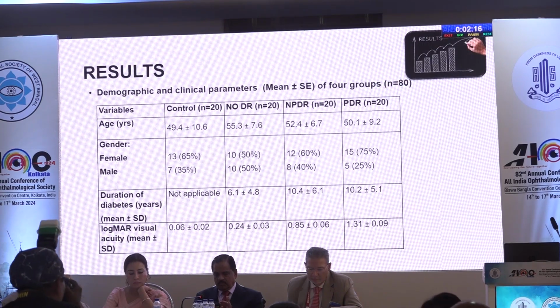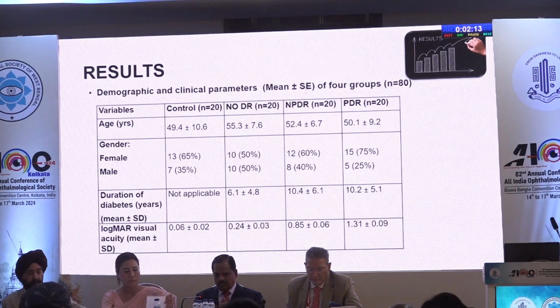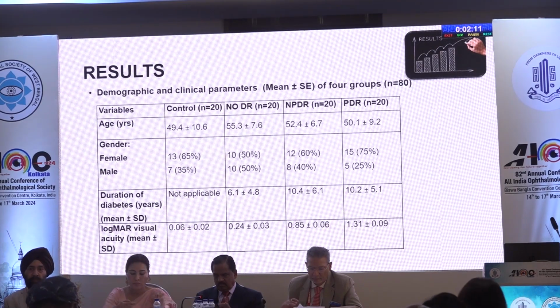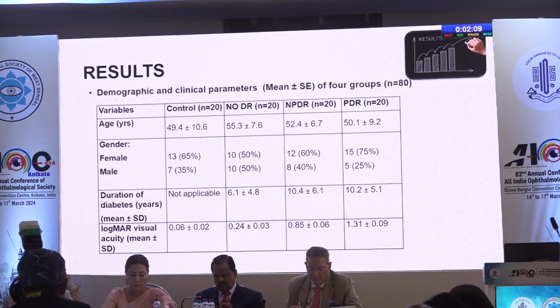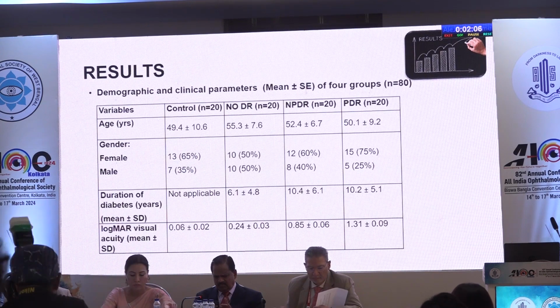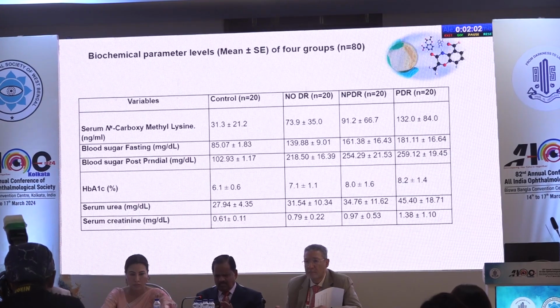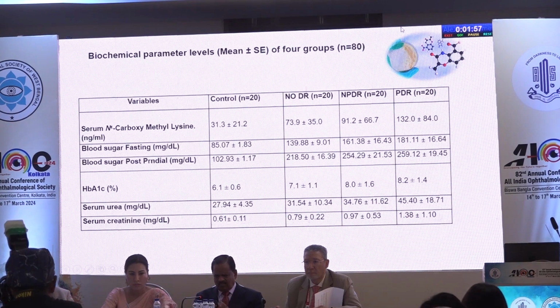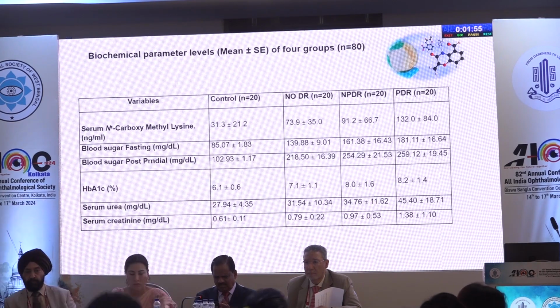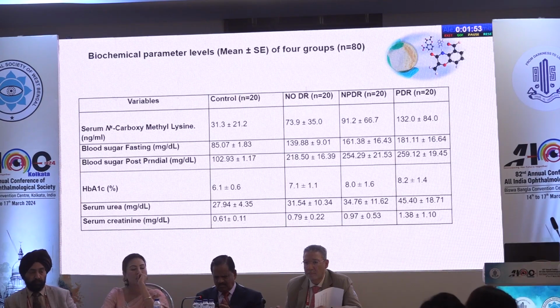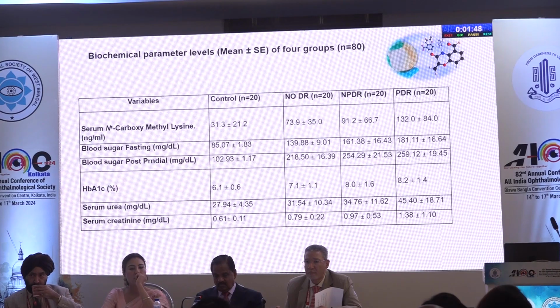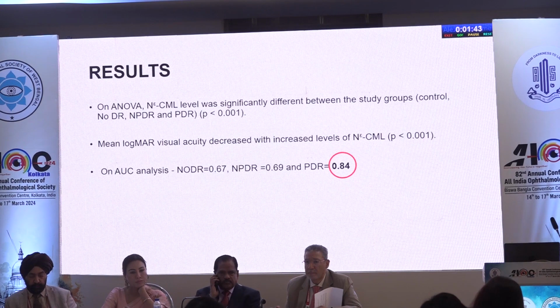In our study, all the 4 groups were age and sex matched. What we can notice significantly here is that the NPDR and PDR groups have a comparable duration. There is no significant difference. Definitely the mean visual acuity is decreasing as we go towards more severe disease. And as per ANOVA, all the 4 groups show a significant increase in NCML with p-value less than 0.001. But what is noticeable is that fasting, postprandial, and HbA1c in NPDR and PDR are comparable. So here comes the role of NCML.